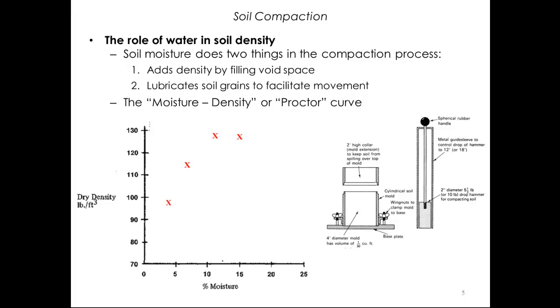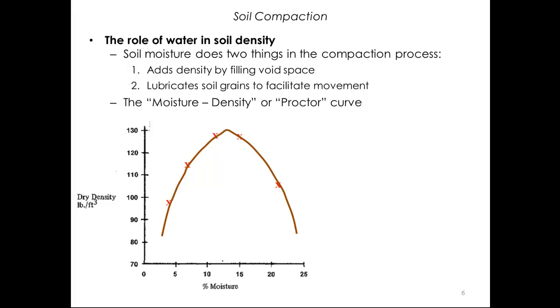The answer is the higher percentage of water has now started to displace soil grains. So we just traded soil at a specific gravity of 6 for water at a specific gravity of 1. Okay, probably 1 or 2 more molds are made with more water added and the points plotted. Then the points are connected, and we have our Proctor or moisture density curve. The curve clearly indicates the relationship between moisture content and density, but only for this particular soil sample tested.